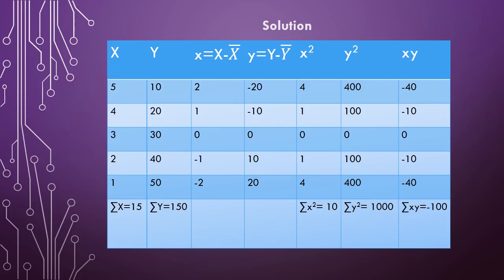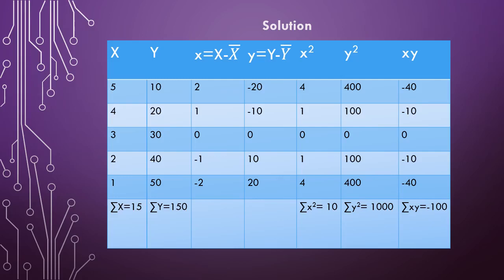The next is xy. It is the small variable x multiplied by the small variable y. So 2 into minus 20 is minus 40, 1 into minus 10 is minus 10, 0 into 0 is 0.